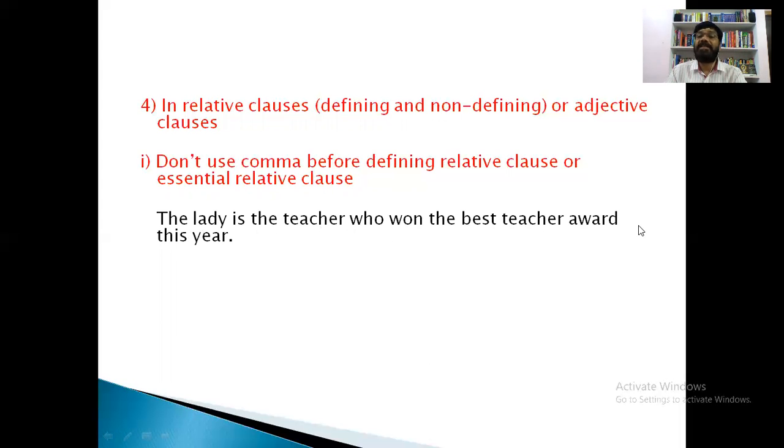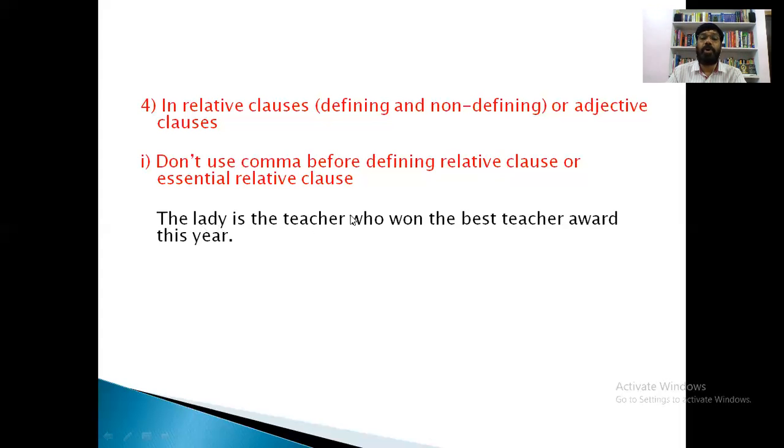That's why this is called a defining clause. A defining clause means the part which defines a person. The lady is the teacher.